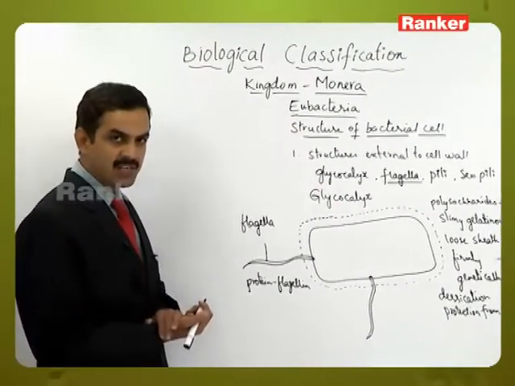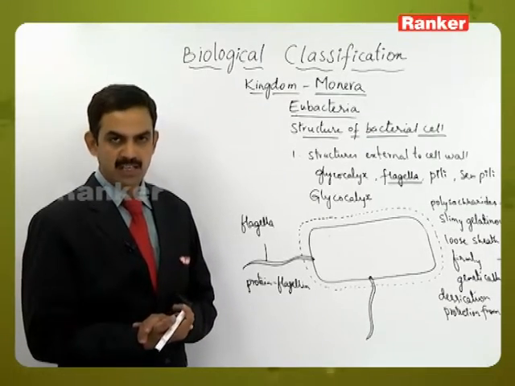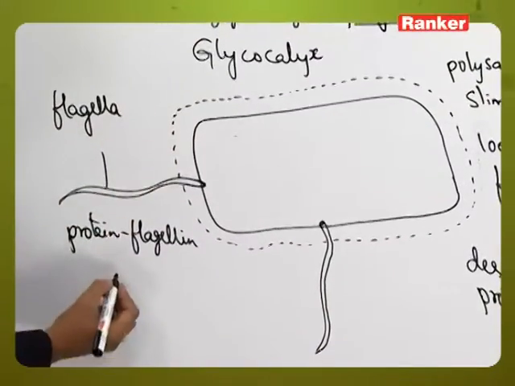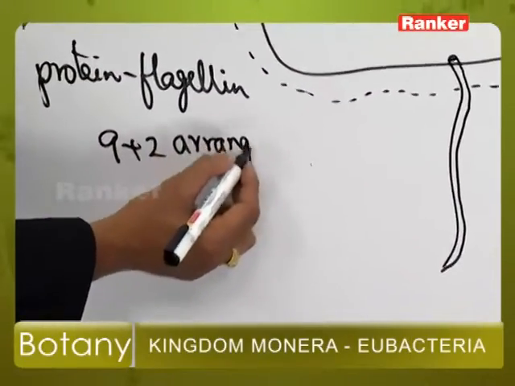When we take the transverse section, it should have a 9+2 arrangement in eukaryotic organisms, but as bacteria is a prokaryotic organism, here the 9+2 arrangement is not present